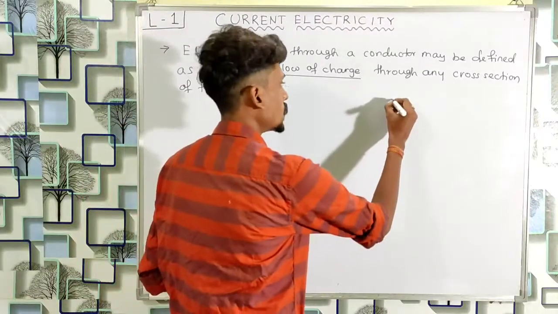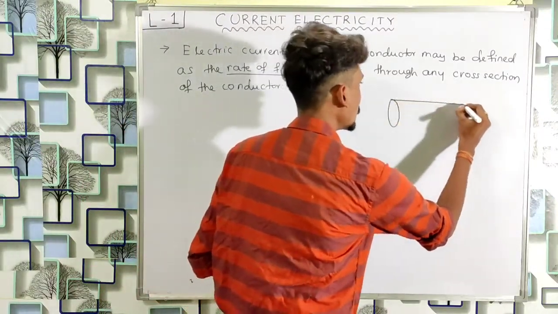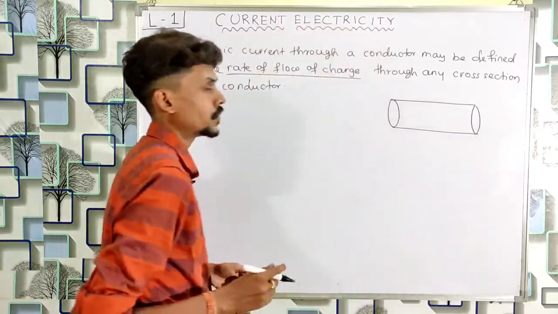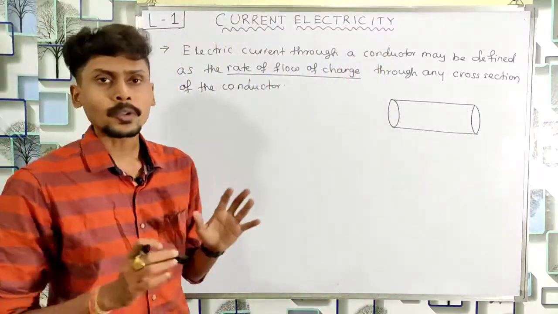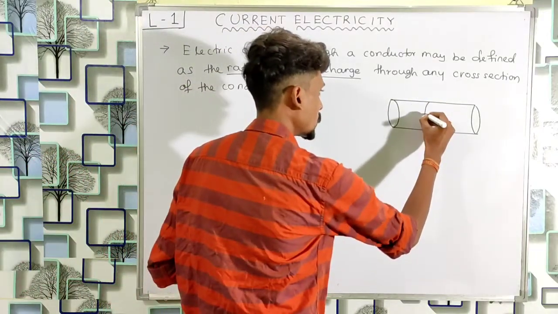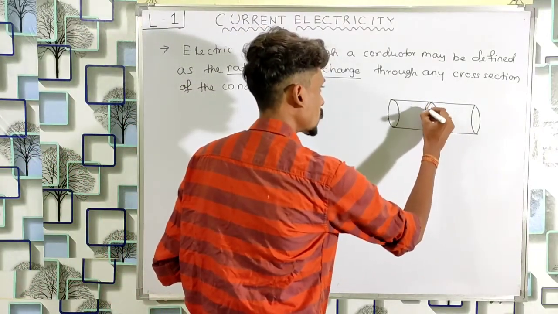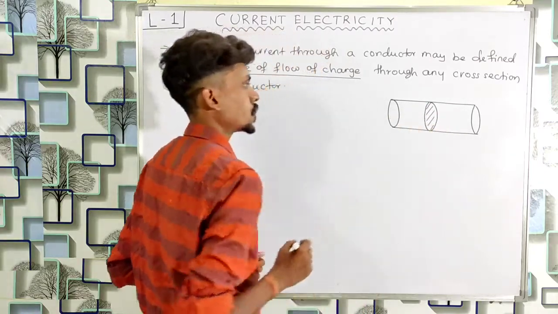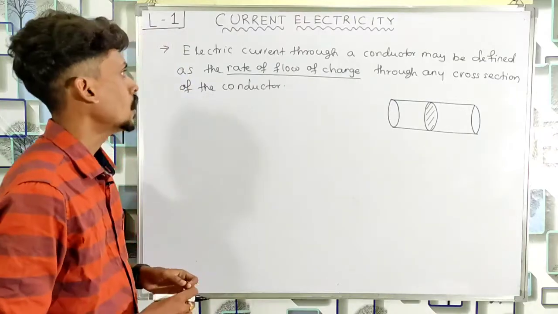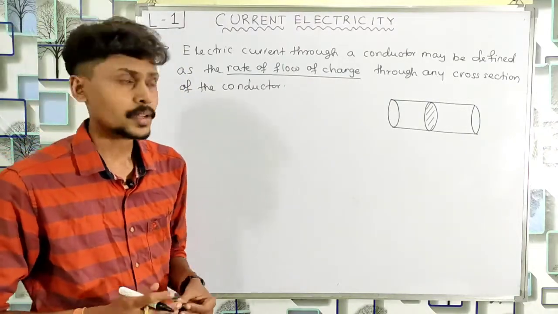So now let us consider a cylindrical conductor like this, and I will define what is the electric current through this cylindrical conductor. So to define the electric current, let me choose any cross section here. Suppose I have chosen this cross section, and this cross section has some area. This will be a circular cross section. So how to define the electric current?